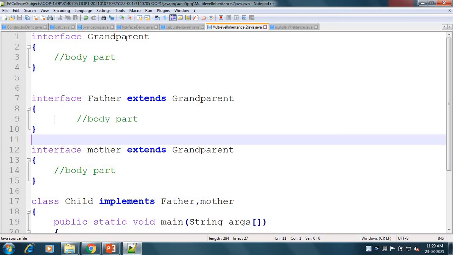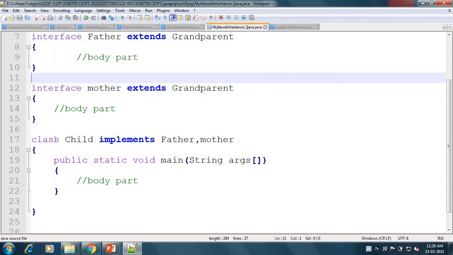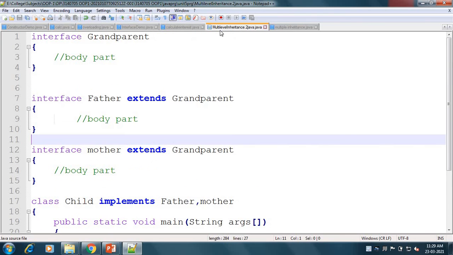We can make grandparent an interface, father an interface, and that father will extend the grandparent. We have used the extends keyword because grandparent is an interface and father is also an interface. Here interface mother extends grandparent. Again we have extended grandparent into the mother interface. And in the last we have our class child. That child will implement father as well as mother. Okay, so this is the first scenario.